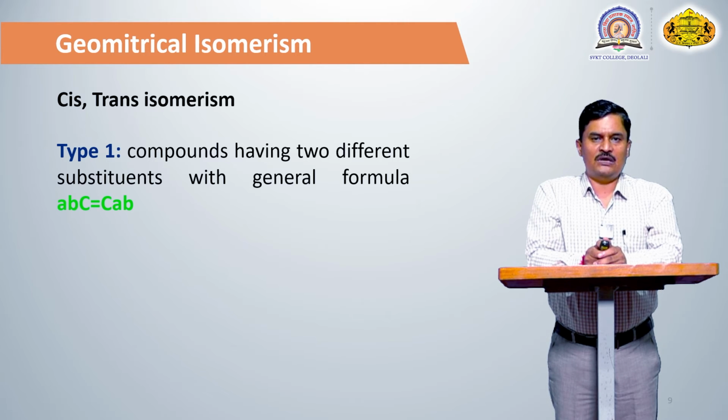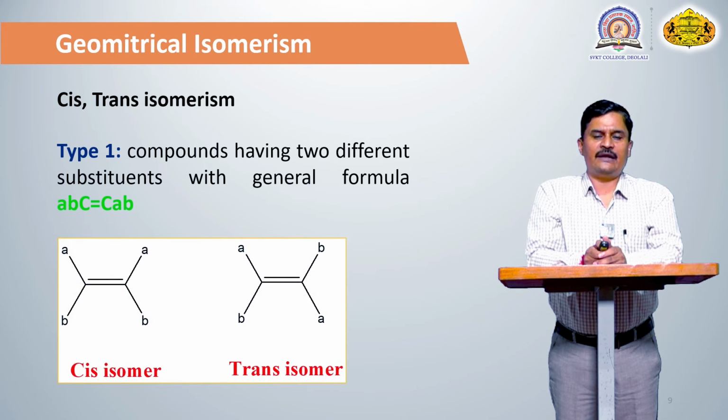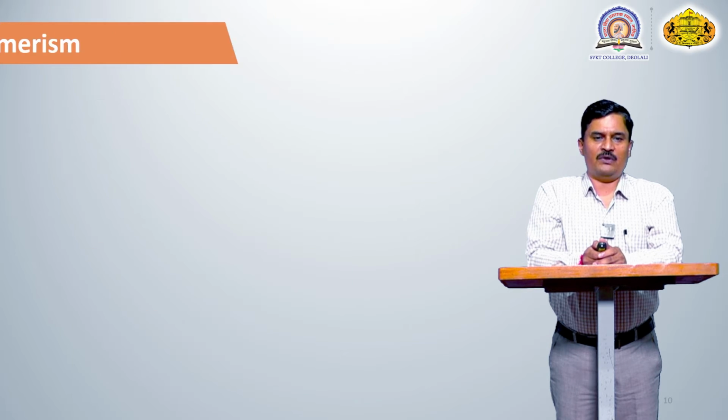Such compounds give rise to geometrical isomers. If the two A's are on the same side, or the two B's, that is the cis isomer. Similarly, if the A's are opposite, or the B's are opposite, that is the trans isomer.